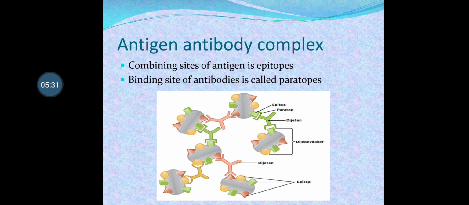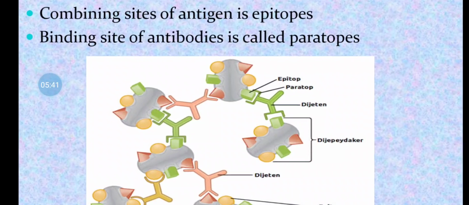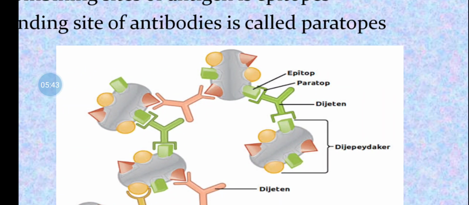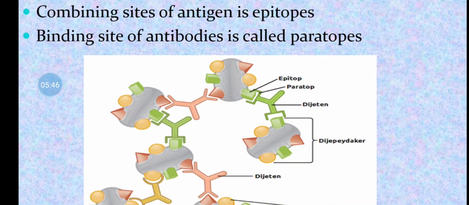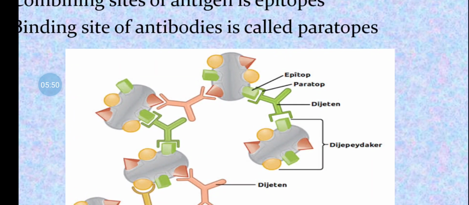So there is a combination of epitope and paratope. You can see in the diagram the epitope, that is the binding site of antigen, and below that there is a paratope, that is the binding site of antibodies.